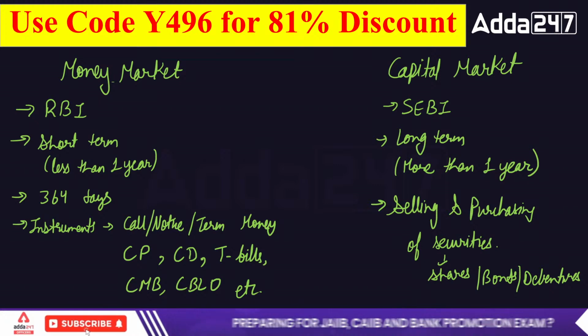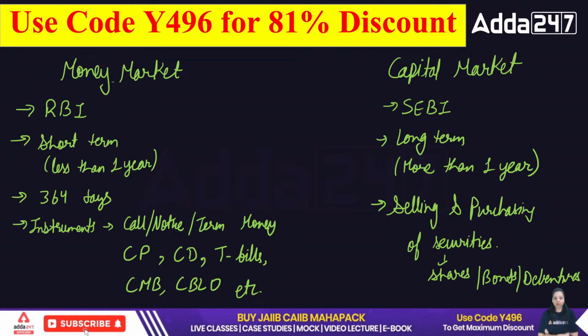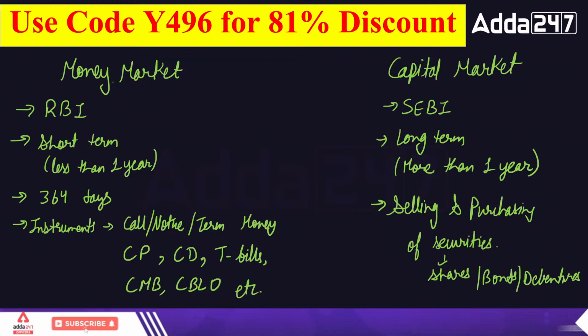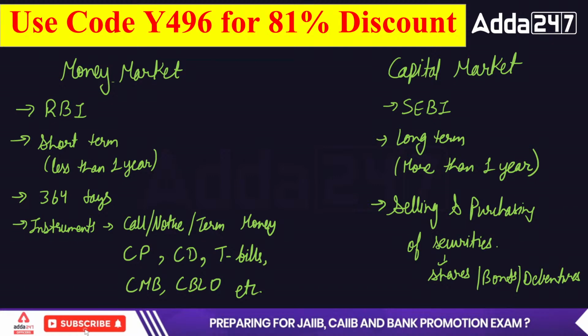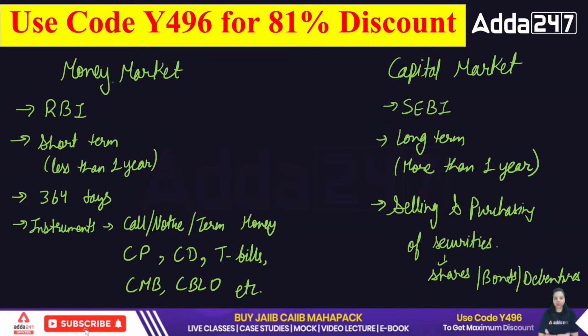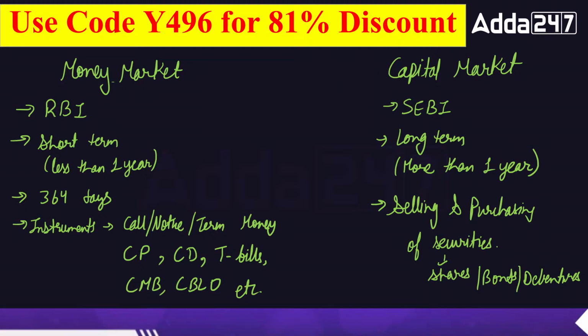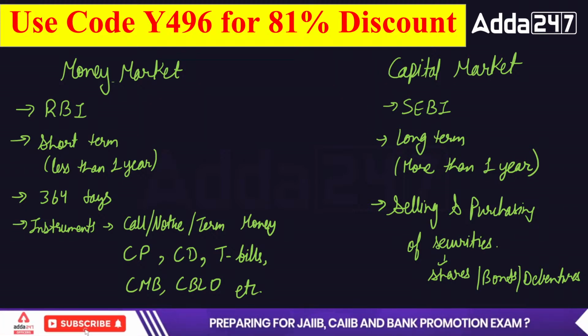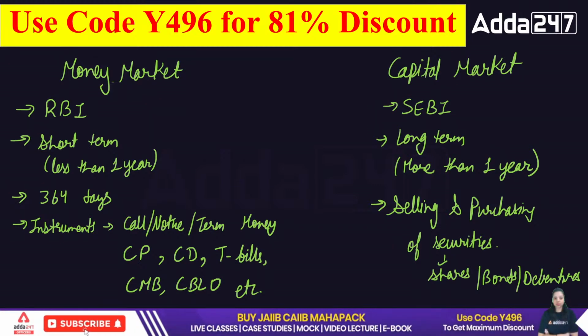Bonds and debentures are debt instruments. Debt means in bonds and debentures, if any company is issuing them, we are giving a loan to the company. So in bonds and debentures, the company has to return the amount of the investor after a certain maturity period with a fixed rate of interest. Okay, that's the capital market. So these are the differences between the money market and capital market.